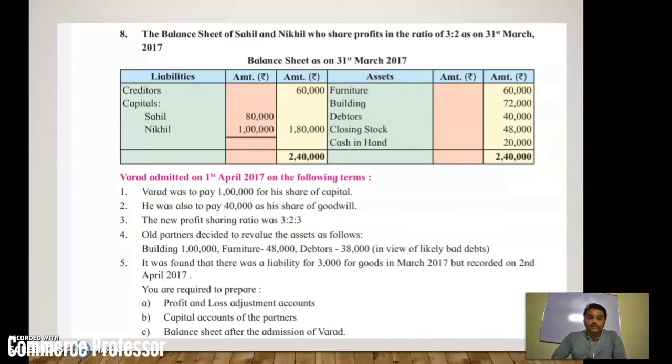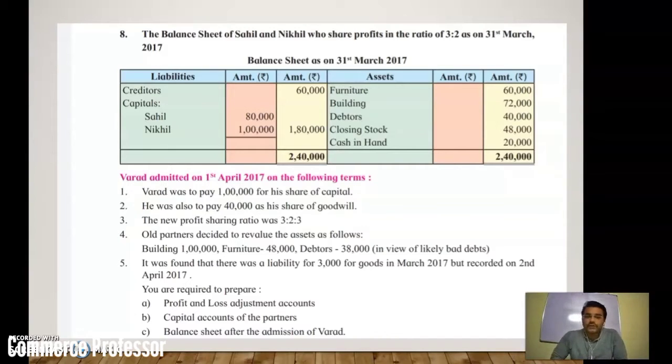Varad was to pay rupees 1 lakh for his share of capital. That means he contributed 1 lakh rupees as capital. Number 2, he was also to pay 40,000 as his share of goodwill. That means he paid the goodwill amount in cash. The new profit sharing ratio is 3:2:3. That means the new ratio after the admission of the partner is given.